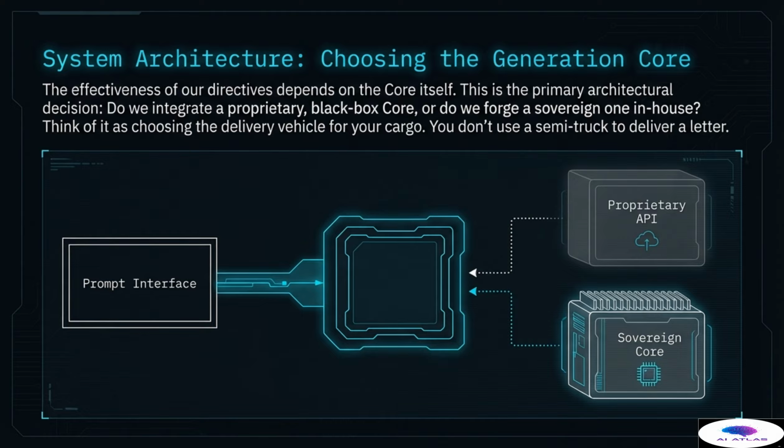The prompt interface, where our commands and context enter, must be linked to an engine we can trust implicitly to follow the protocol. We must meticulously analyze the specific mission complexity and data sensitivity before committing to either the API route or the self-hosted sovereign route. This foundational choice determines the long-term reliability, security, and compliance of the entire system.